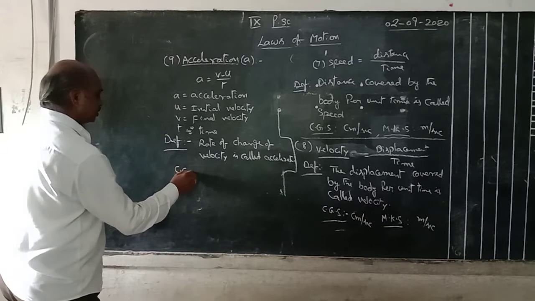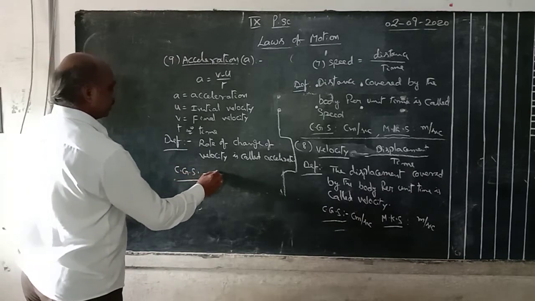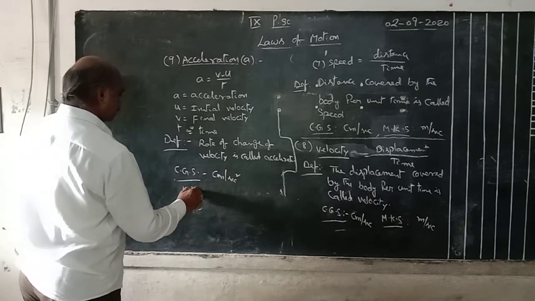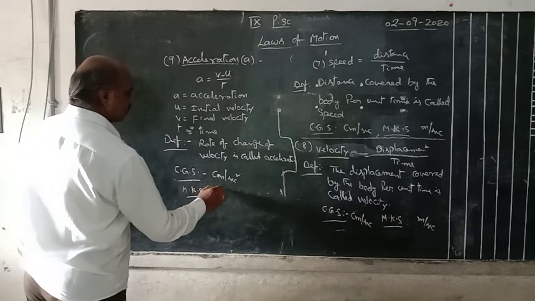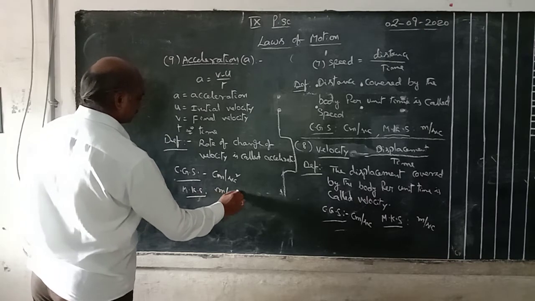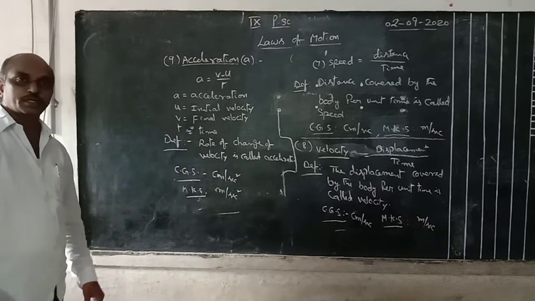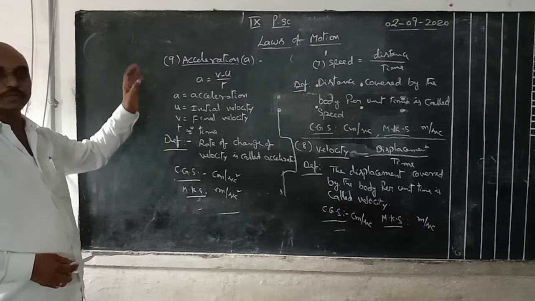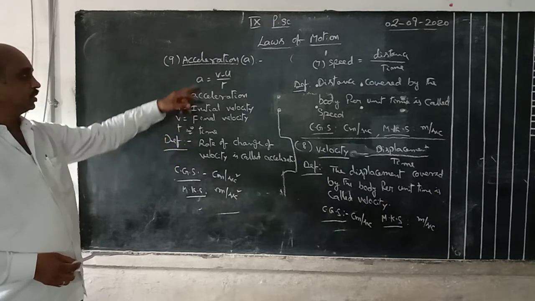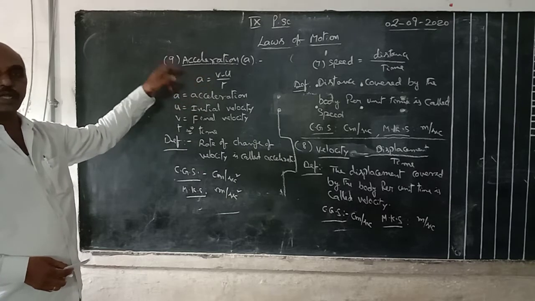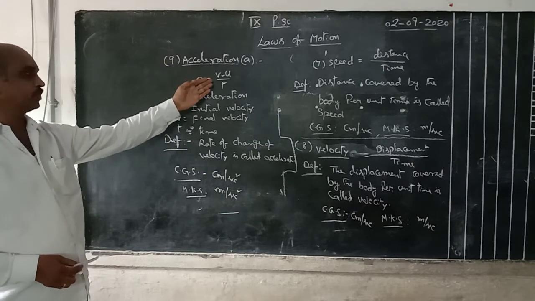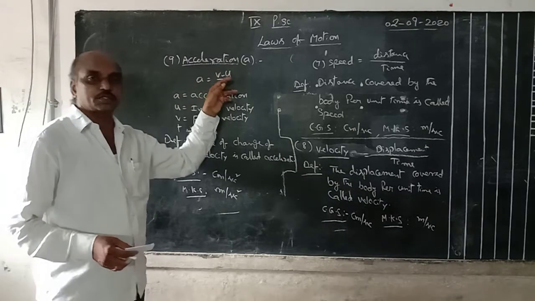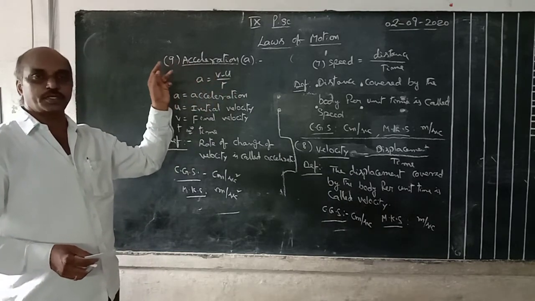Here, CGS units: centimeter per second square. MKS or SI units: meter per second square. These are the units of acceleration. And acceleration means rate of change of velocity or change in velocity per unit time. Acceleration is equal to v minus u by t. a means acceleration, u means initial velocity, v means final velocity, t means time.